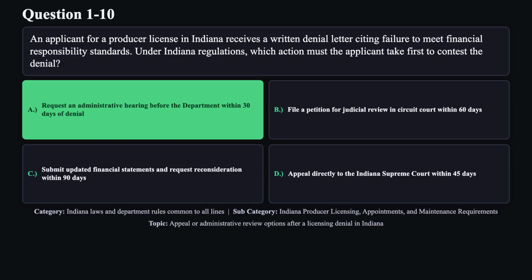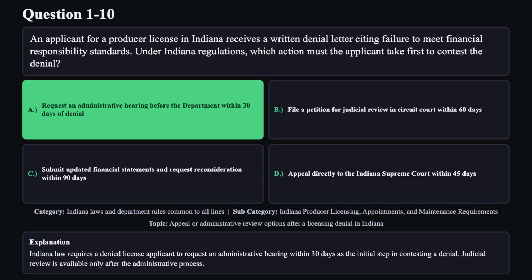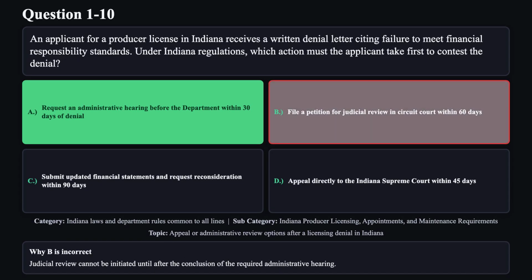The correct answer is A. Indiana law requires a denied license applicant to request an administrative hearing within 30 days as the initial step in contesting a denial. Judicial review is available only after the administrative process. Reason B is not correct.